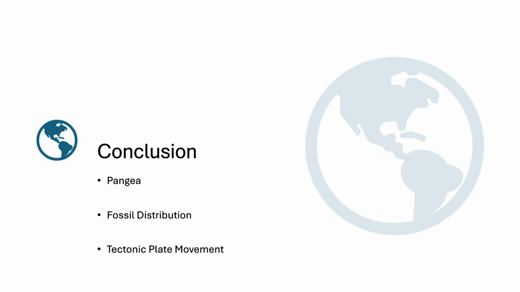In conclusion, the paleogeography of the Mesozoic era becomes clear when we analyze Earth's surface through spatial evidence. Fossil distribution, tectonic plate movement, and mountain range continuity all point to the same story. Pangaea existed, it broke apart gradually, and its breakup shaped the modern world. GIS-based reconstructions allow us to visualize these changes and understand how Earth's geography, climate, and ecosystems evolved over millions of years. Together, these lines of evidence give us a powerful, scientifically grounded picture of Earth's dynamic past.